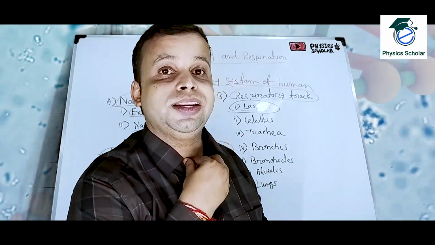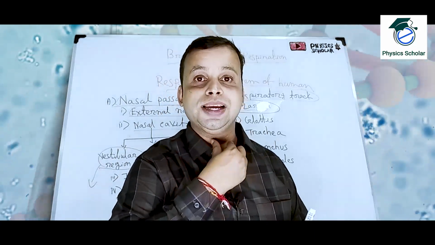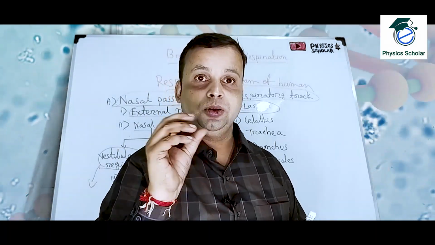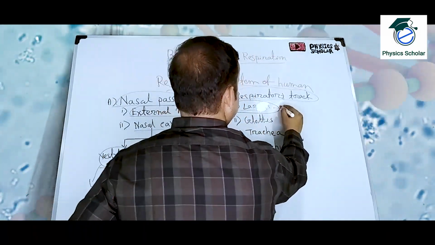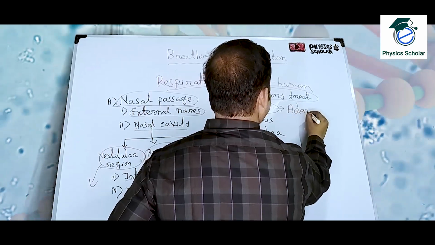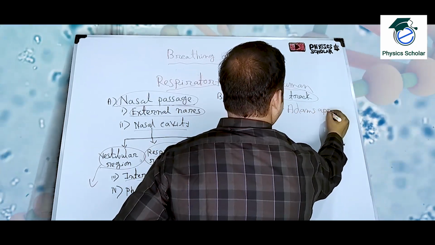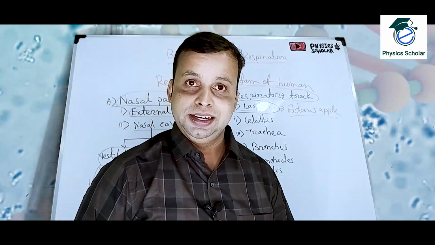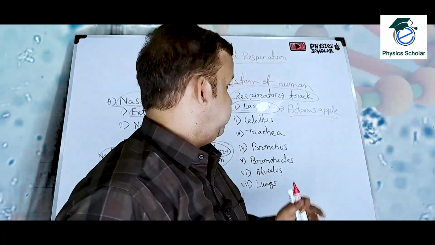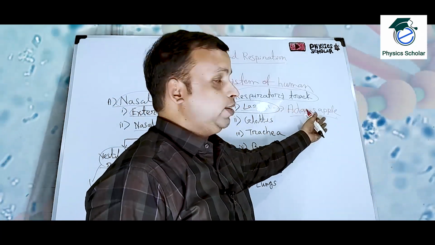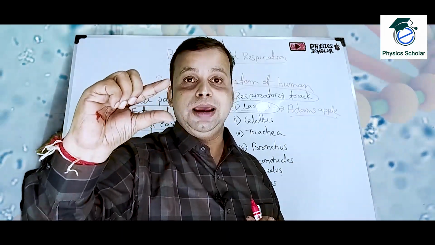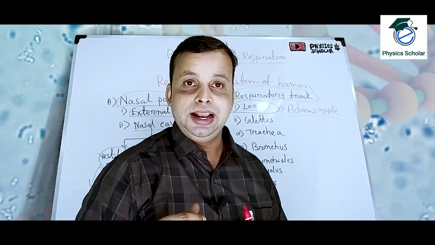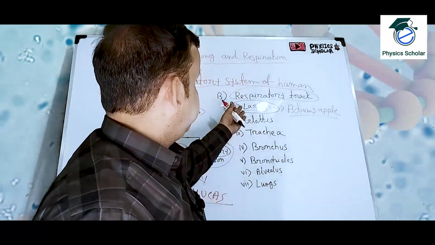The larynx is actually the part which we can see from outside. It is also known as the Adam's apple. It is situated just beside the thyroid gland. We can see it's just like an apple structure, from outside upon the neck. So this is known as the larynx.